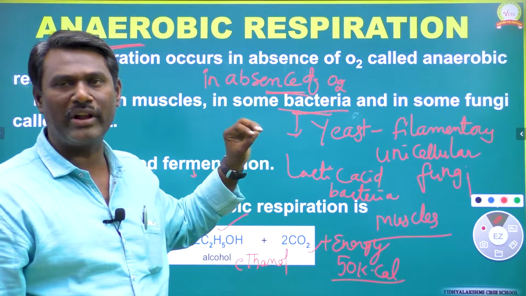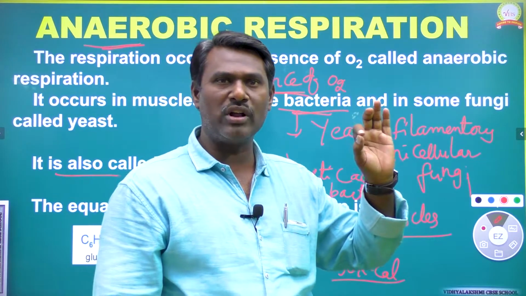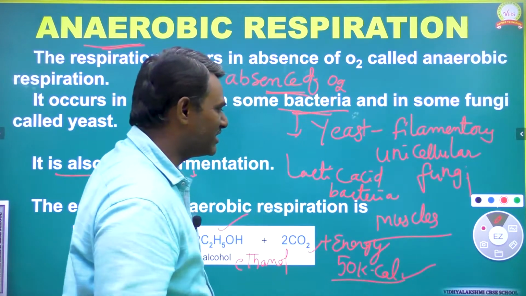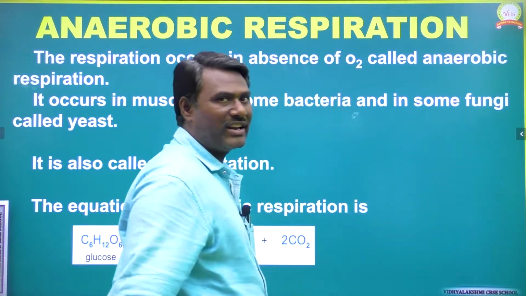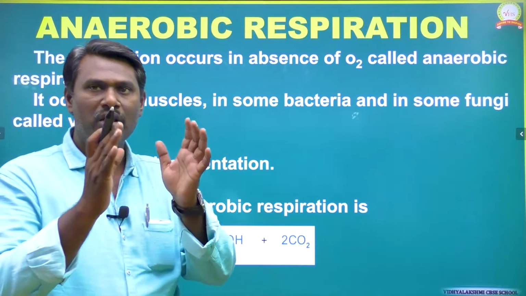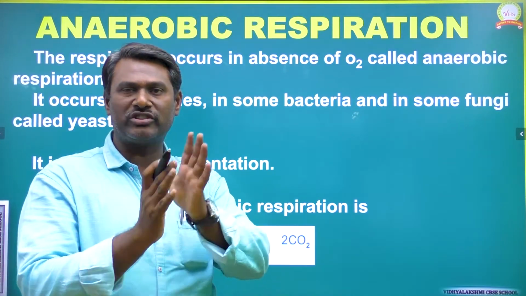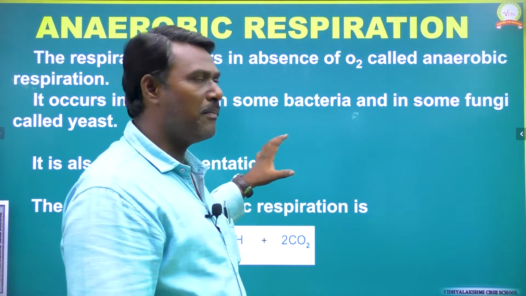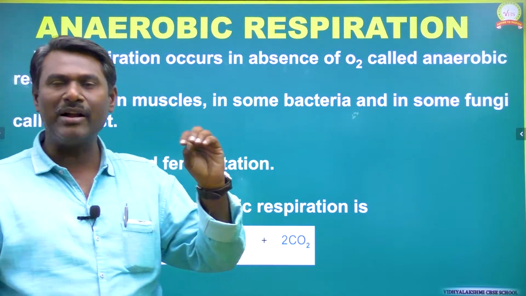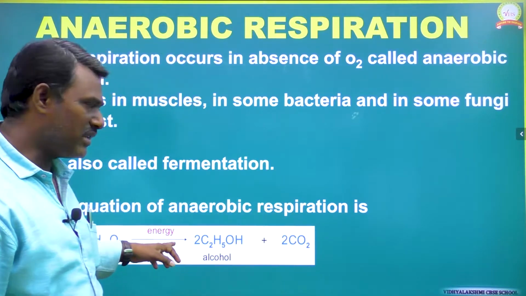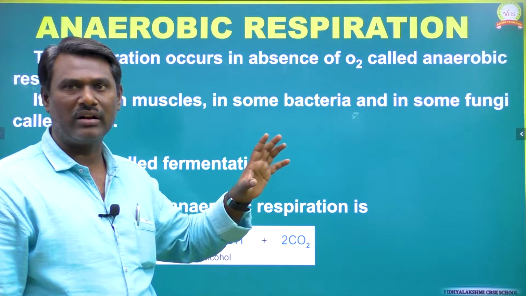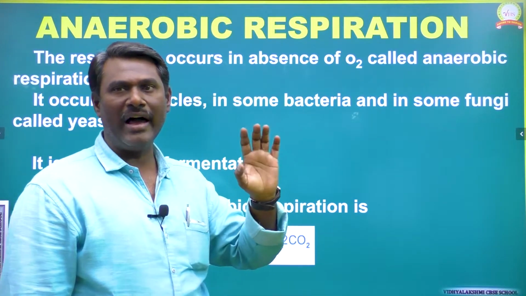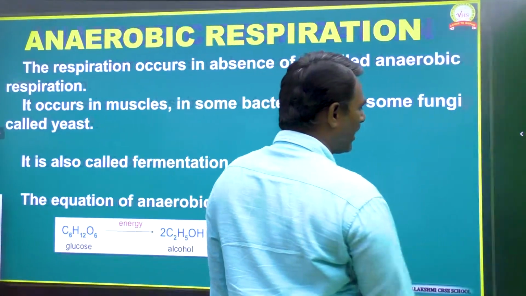Here we are discussing anaerobic respiration. The net amount of energy released during anaerobic respiration is 50 kilocalories. So this is the equation of anaerobic respiration. Anaerobic respiration, also called fermentation, occurs in some yeast, bacteria as well as in muscles of our body, and the end products are ethyl alcohol, carbon dioxide along with the energy. So a less amount of energy is released during anaerobic respiration, that is 50 kilocalories.